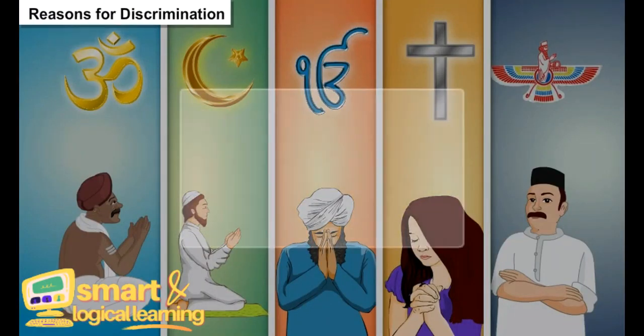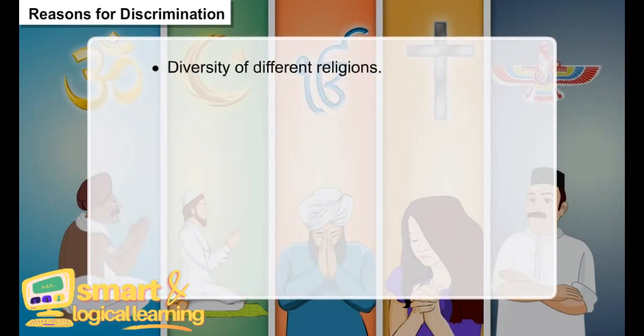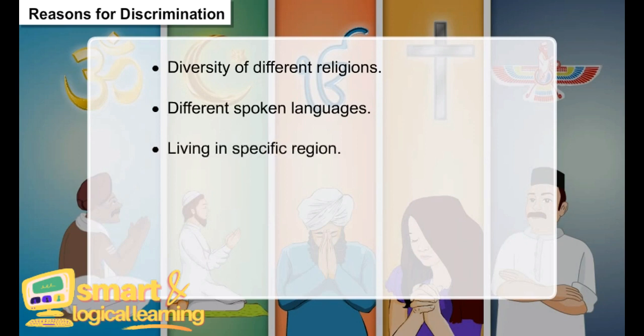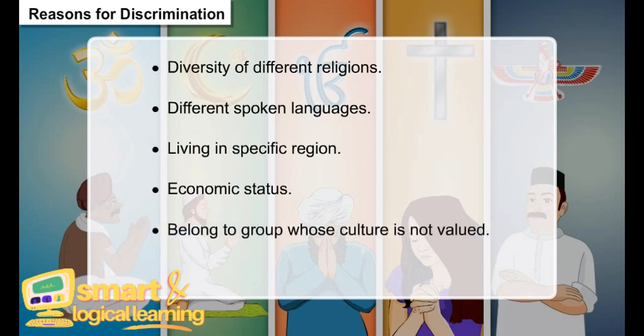Reasons for discrimination. Diversity of different religions, different spoken languages, living in a specific region, economic status, belonging to a group whose culture is not valued, caste-based discrimination.